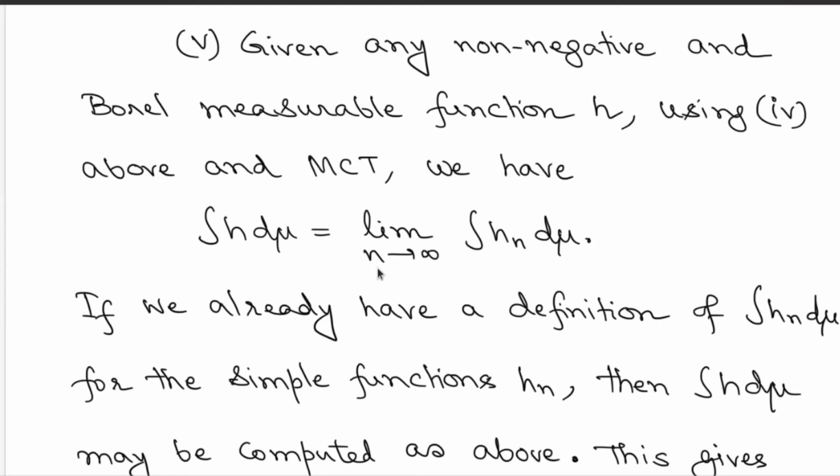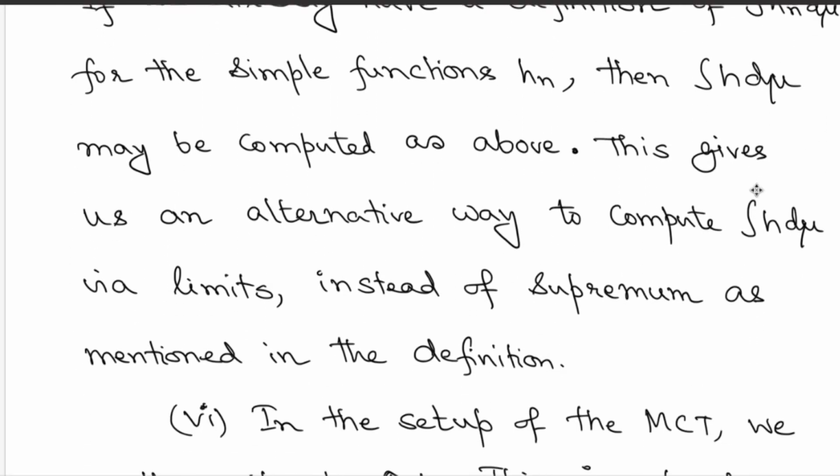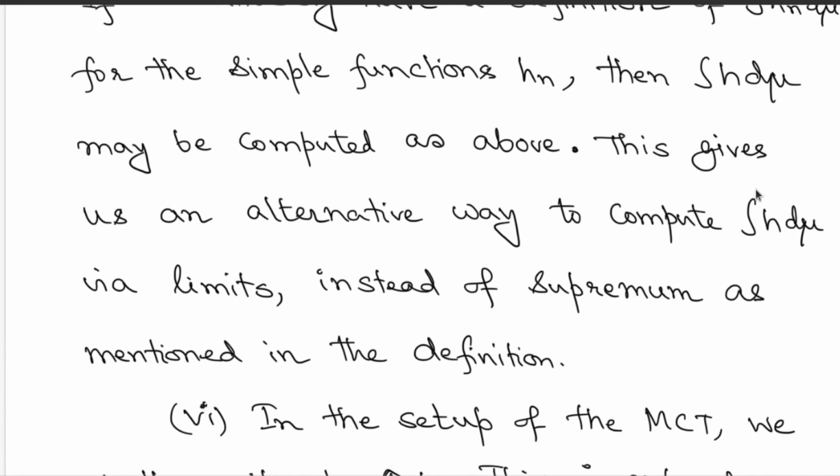But what is happening is that instead of using supremums as in the general definition, limits are much easier to handle. So this is a very important observation, that by using MCT and that approximation from below by simple functions, you can compute the integration of non-negative measurable functions by the limit of integrations of the corresponding simple functions. Great. Now this will allow us to do computations in an easier fashion when we want to compute the integration of h.